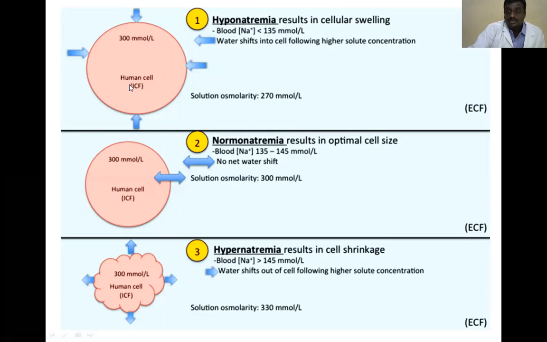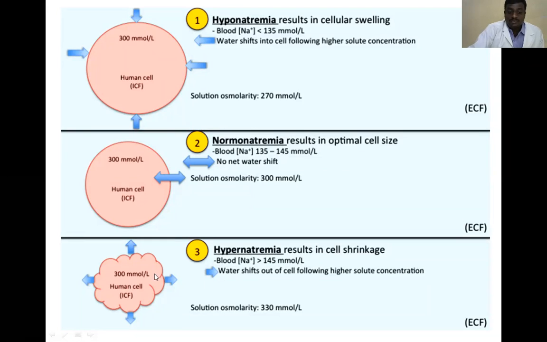So then what happened? Cell blast. Okay. Next one is hypernatremia. That means a high sodium concentration present in the blood, extracellular fluid. When sodium concentration is greatly increased, then what happened? Excess water is taken from the intracellular fluid. Whatever fluid is present in the intracellular space, that water is diffused into the extracellular.